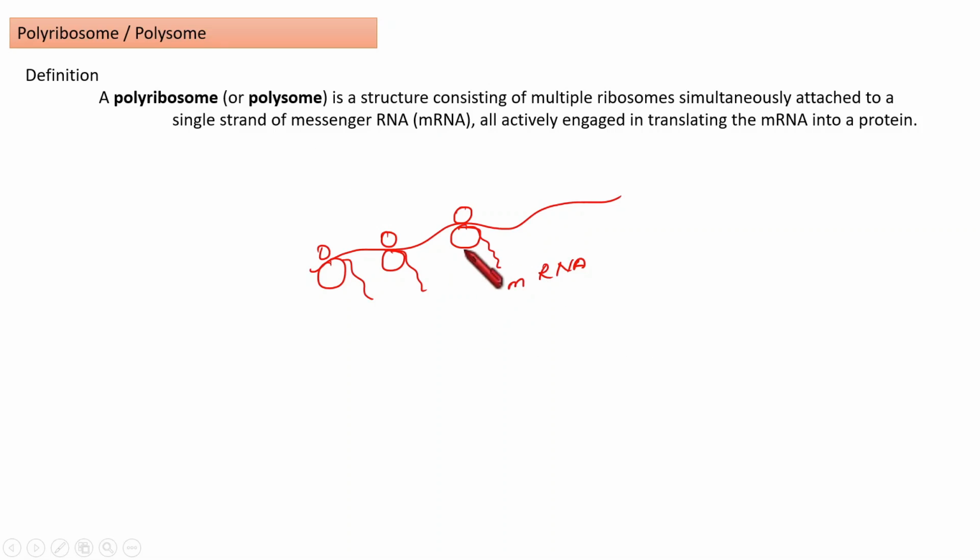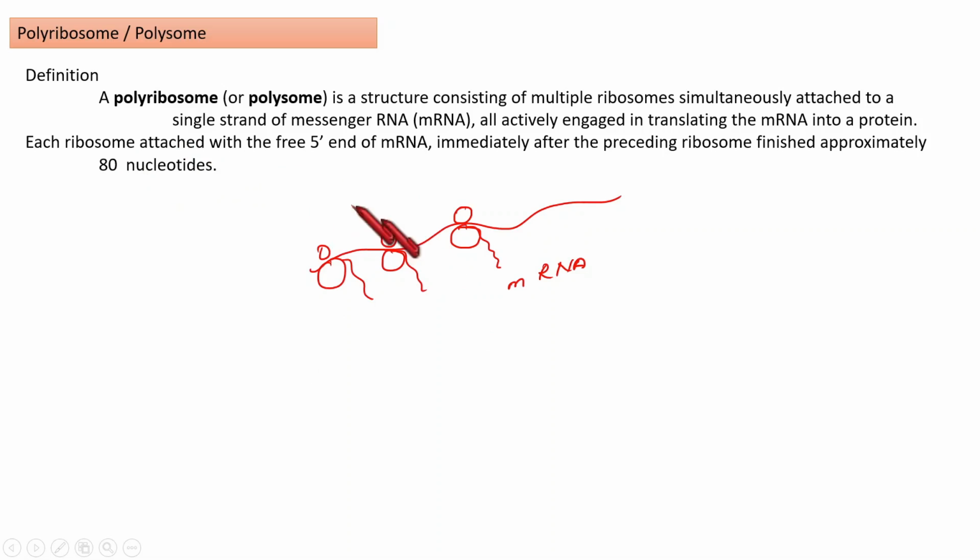Okay, so this mRNA gets translated 3 rounds here. As we look at this picture, 3 rounds of translation are happening here. So what is the significance that we will see in this same slide itself? Each ribosome is attached to the free end of the mRNA once the preceding ribosome has moved approximately 80 nucleotides.